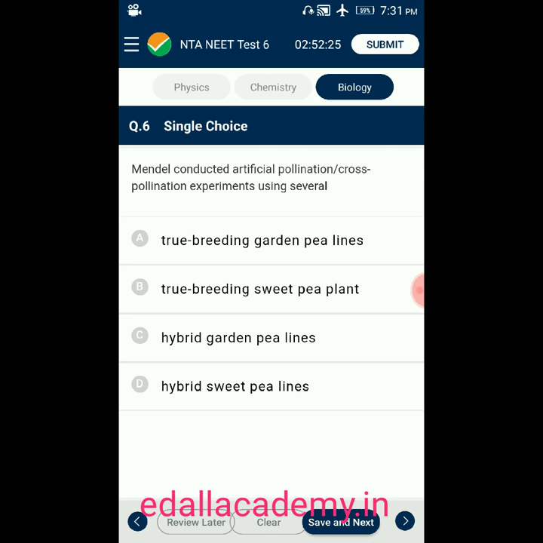Question number 6. Mendel conducted artificial pollination or cross-pollination experiments using several. There are four options given. Option A, true breeding garden pea lines. Option B, true breeding sweet pea plants. Option C, hybrid garden pea lines. Option D, hybrid sweet pea lines. So from the given four options, the answer is true breeding garden pea lines. Mendel conducted artificial pollination using true breeding garden pea lines. So the correct option is A.